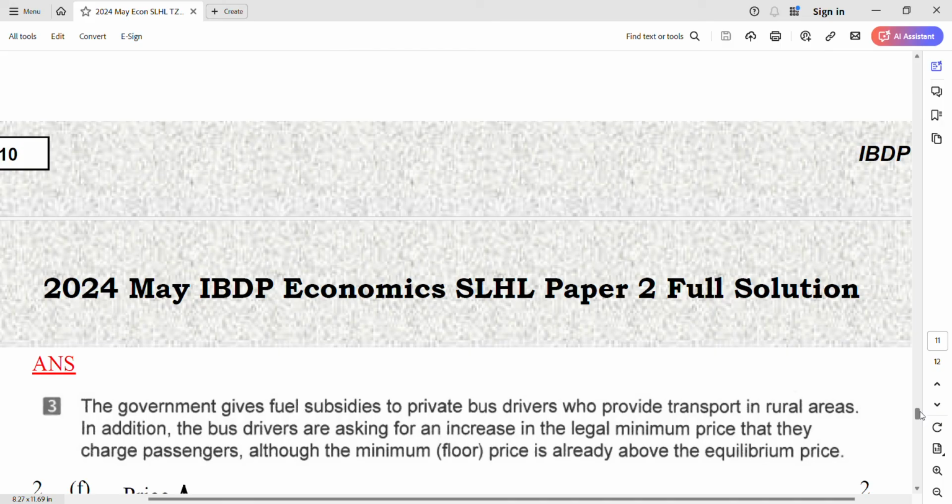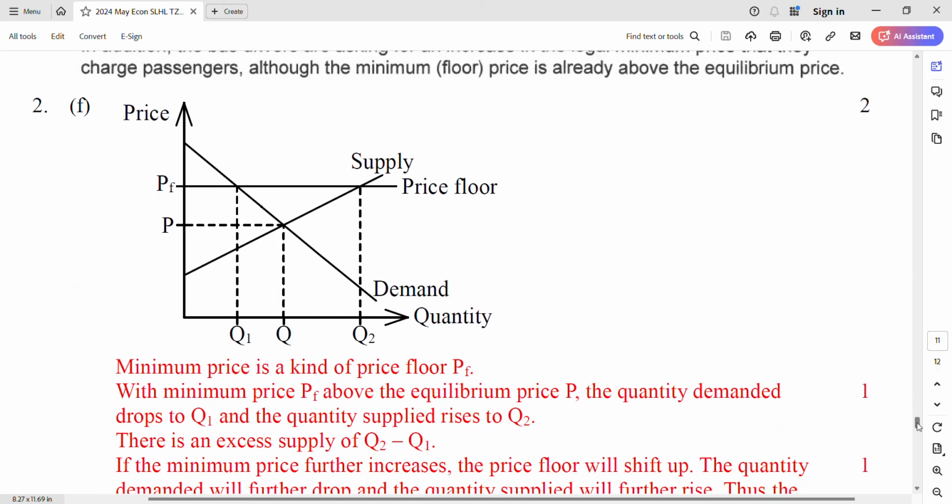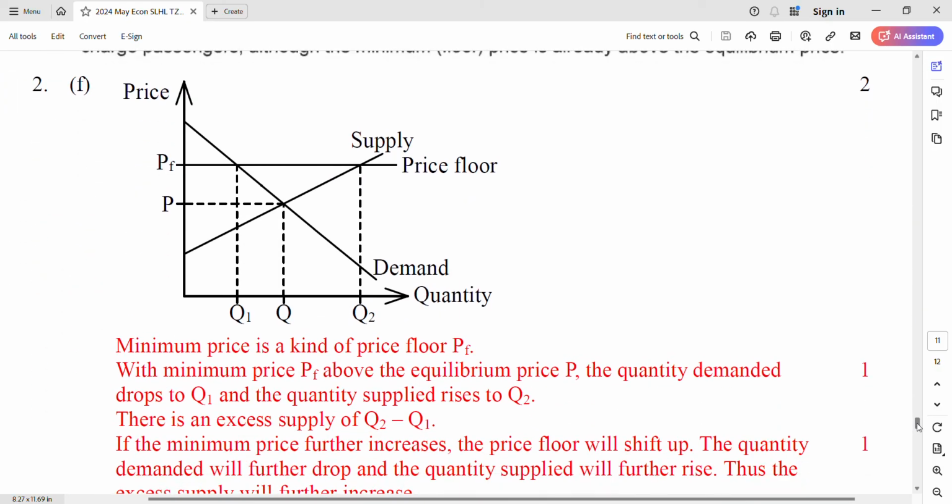Draw the diagram now. Price floor diagram. Be careful, not the ceiling. Remember, a price floor is always higher than the equilibrium one. Welcome back. You can draw two price floors, or you just draw one and you describe. If the price floor is like this, the excess supply is Q2 minus Q1. And then you can say to the context.